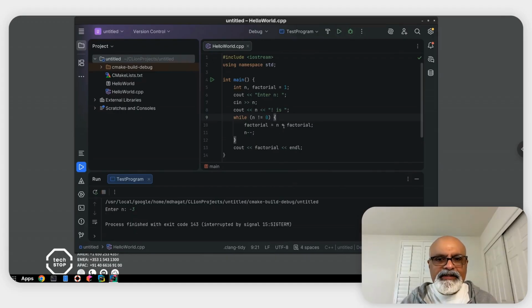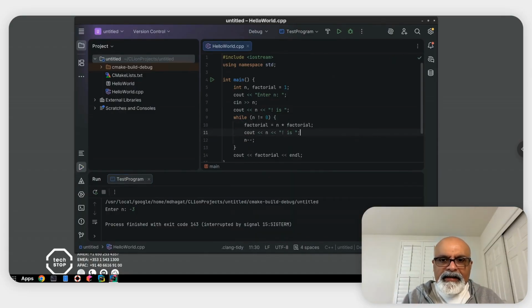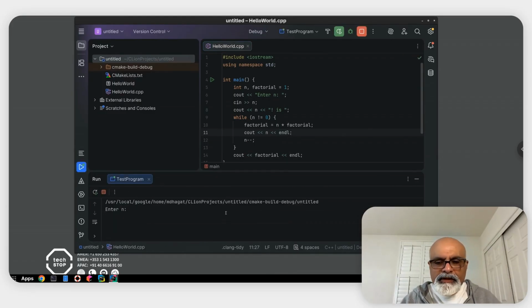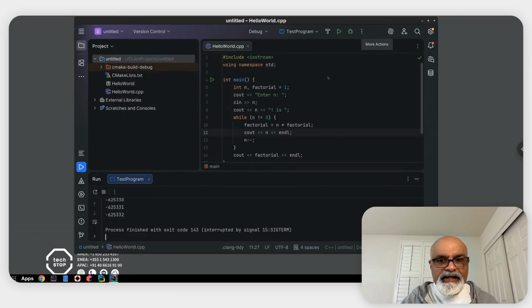We can see what's happening by printing n. So we add cout n, and let's try this out. If you enter -3, you'll see it keeps on decrementing forever, and that's not a good thing. That's actually an infinite loop.